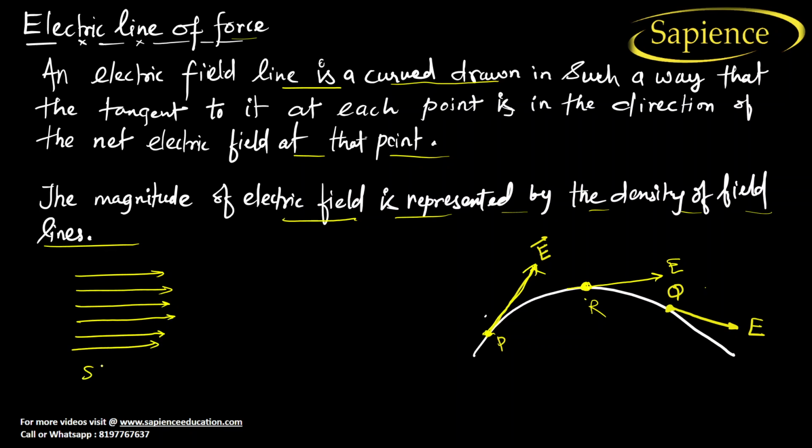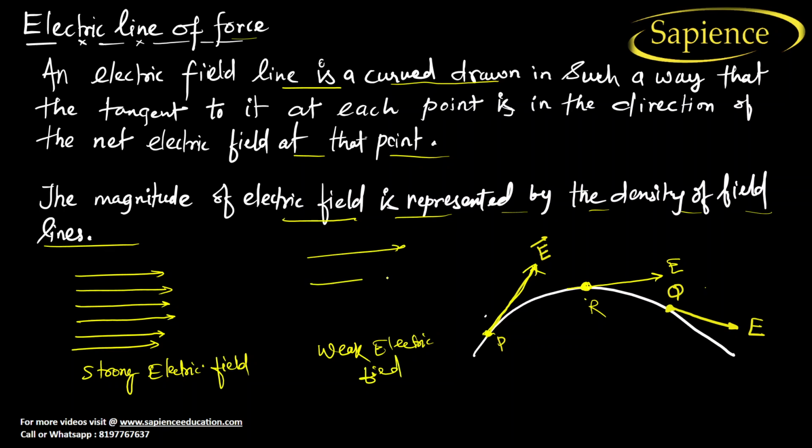Okay. So this is a strong electric field. Now, if I want to show the weak electric field, how will you find it? See here, weak electric field. If I want a weak electric field, we have to increase the gap. See here, this is the gap, this is the gap, this is the gap. So these are weak electric field lines. Okay, a weak electric field. Here it shows that there is a weak electric field.